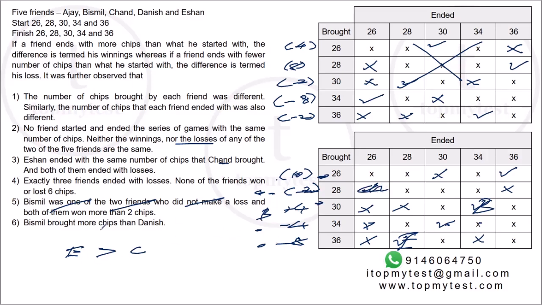And we know that Bismil brought more chips than Danish. We have already fitted Chand as one of the persons who brought lower than Bismil, right? So the other person will be Danish. Now that leaves us with the last person, the person who brought 34, Ajay. Ajay is the person who brought 34, right? So we know how much everyone brought, and we know how much each ended up with. They can basically answer any question that we want.